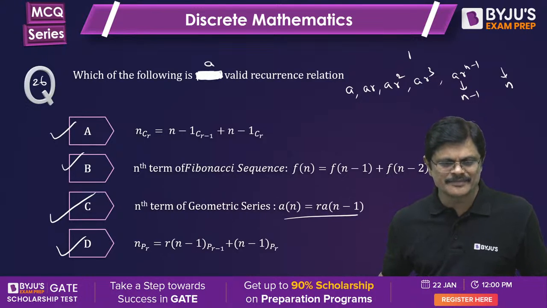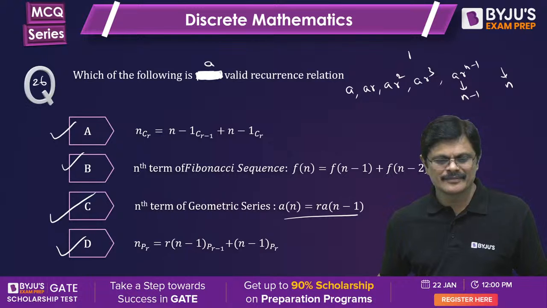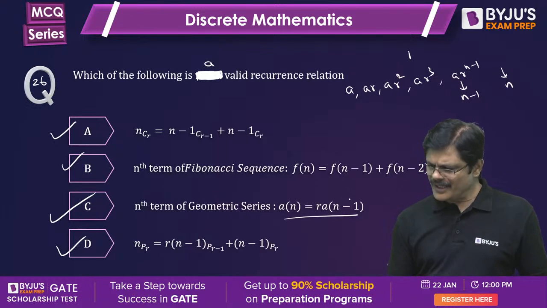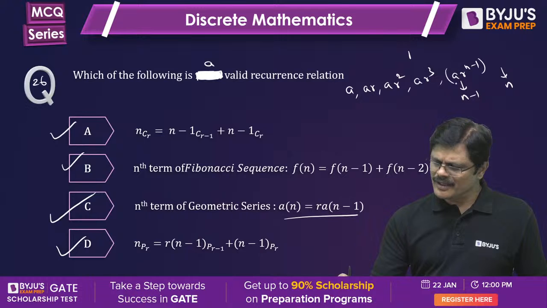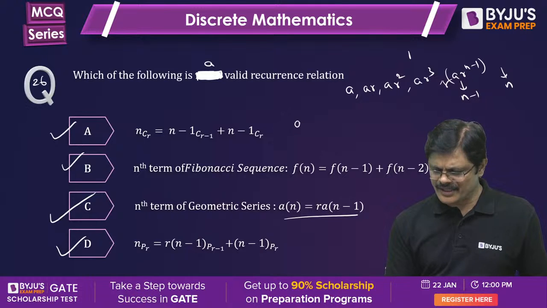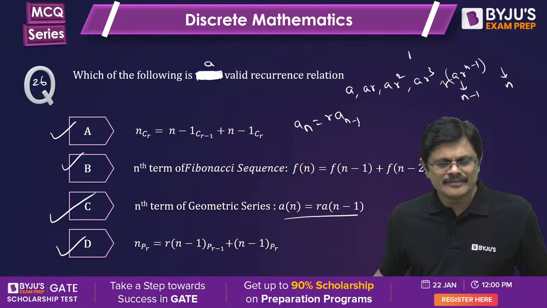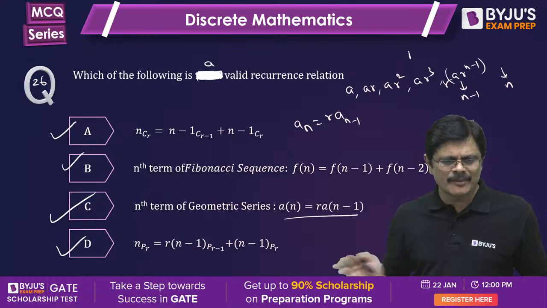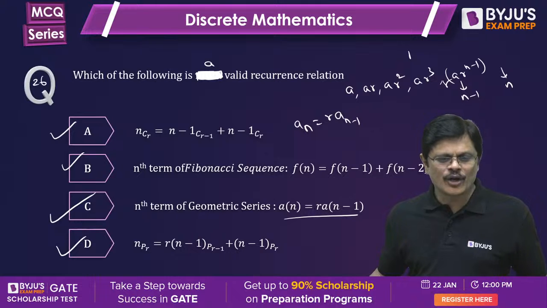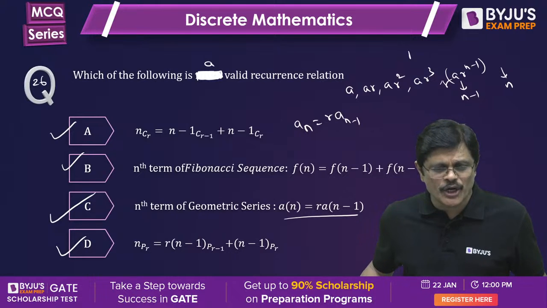The nth term is equal to r into a r power n minus 1. You are multiplying r every time, the common ratio you are multiplying every time.